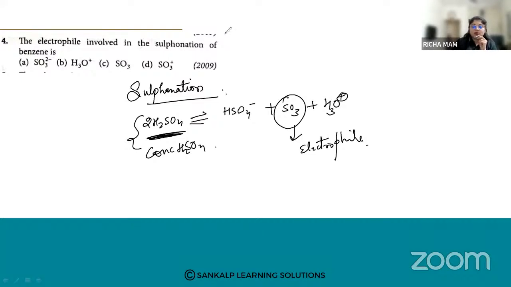Yes, Murli, Tejaswini and Hema have answered it correctly. Very good. Option number C is the answer. So for sulfonation the reagent, with benzene, gives SO3 as the electrophile, which will undergo electrophilic aromatic substitution reaction.